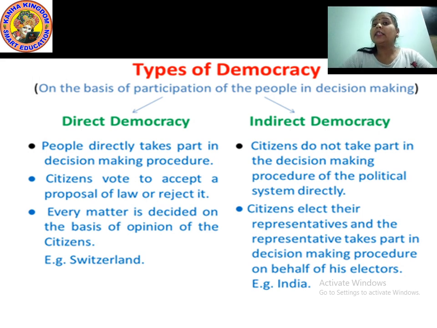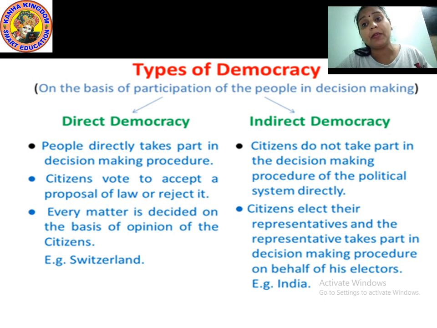Now, in indirect democracy, what does it mean? It means that citizens do not directly take part in the decision making. As we have the parliamentary form of government, where elections are done, obviously the people take part. But in some other elections, the people do not take part.